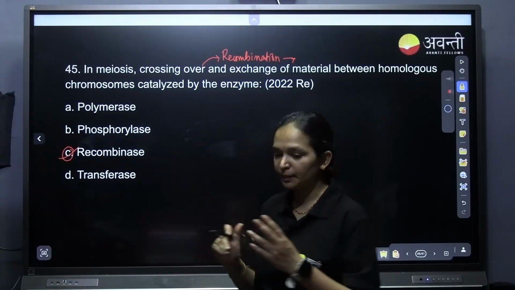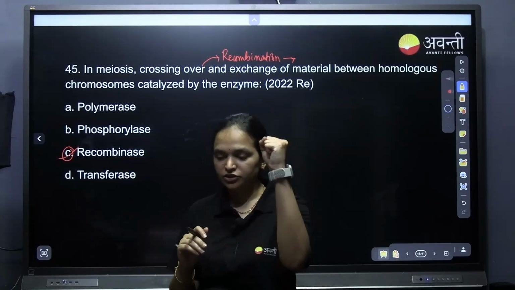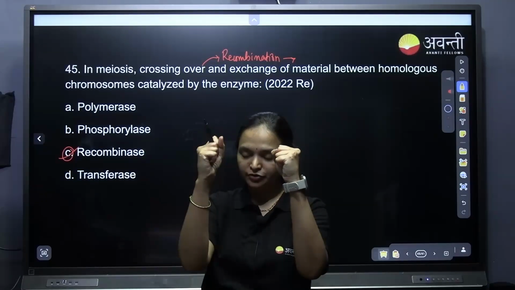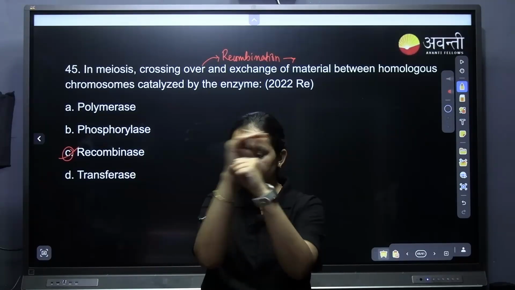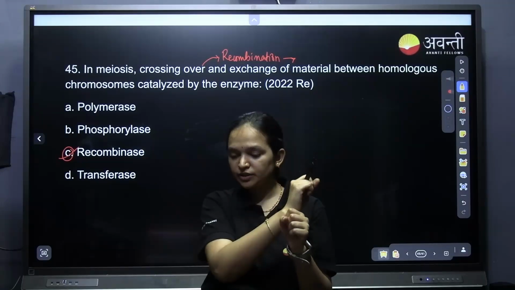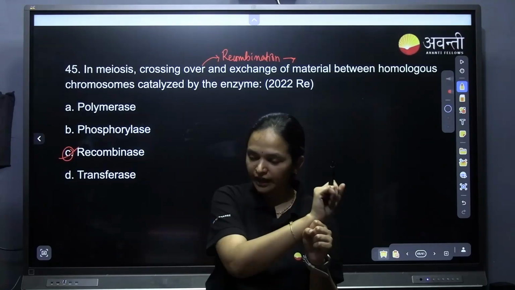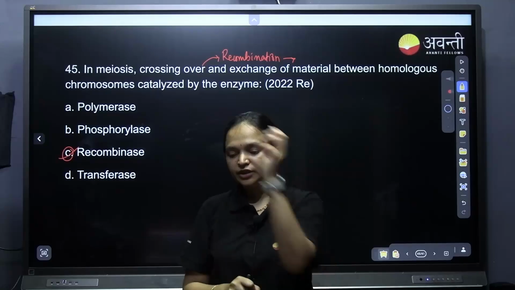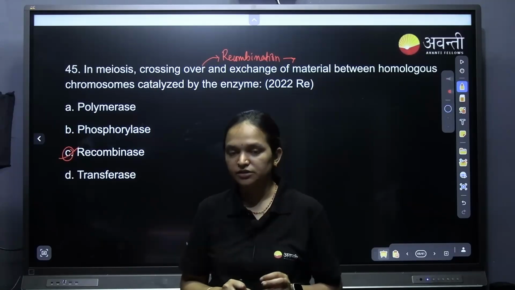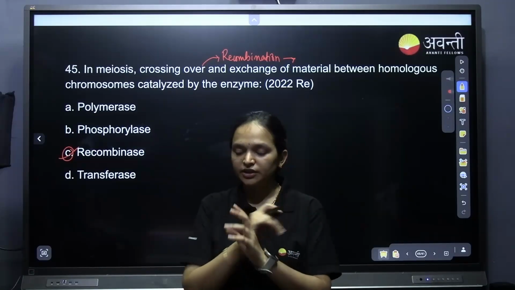Actually, it cuts a part of the DNA from one non-sister chromatid and cuts a part of the DNA from the other, and then in crossing over joins this one to that one and that one to this one. So it is cutting and joining in non-sister chromatids.